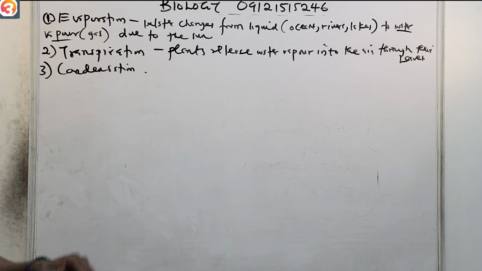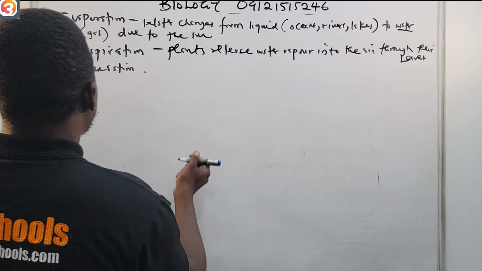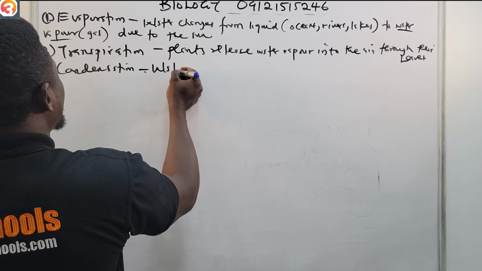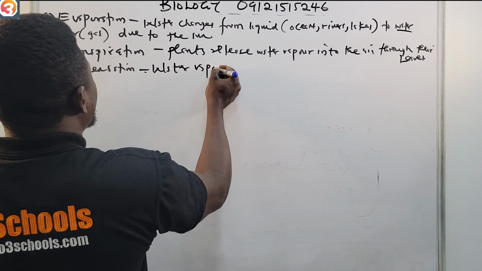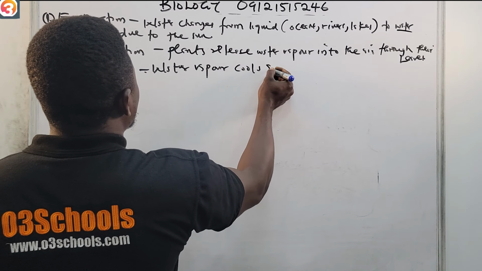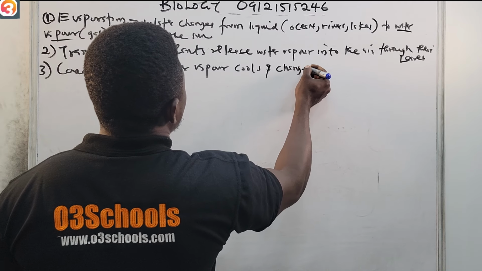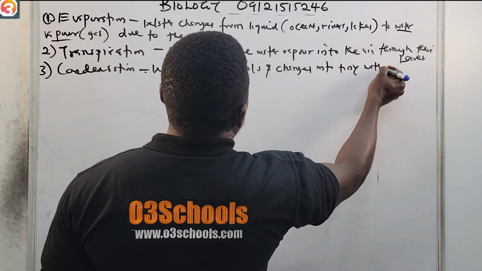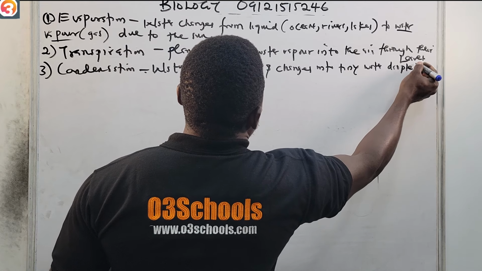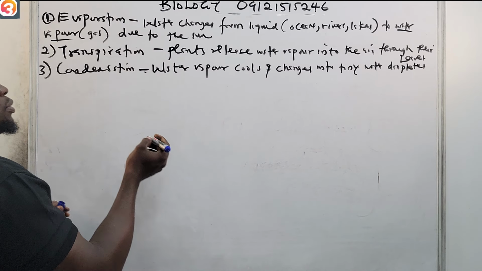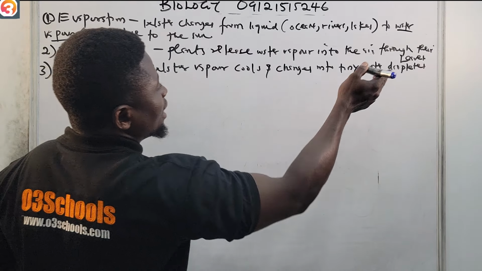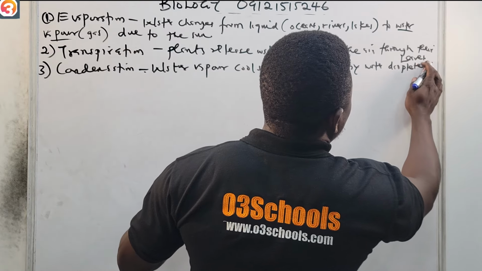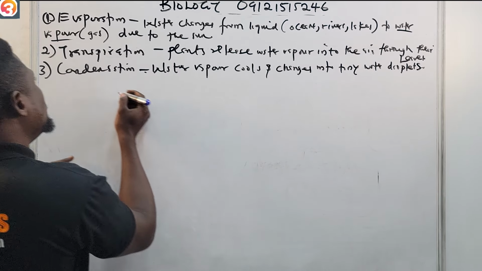So condensation, importantly, is when water vapor cools and changes into tiny water droplets, which form clouds.